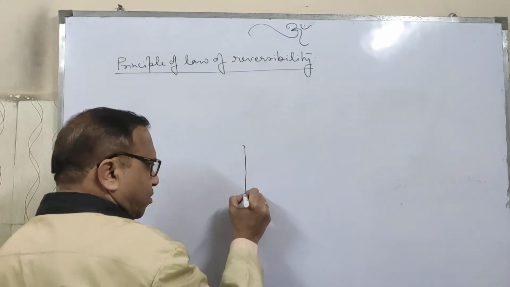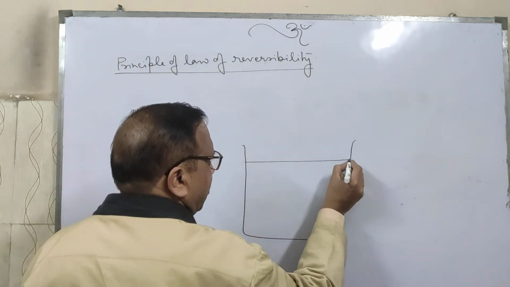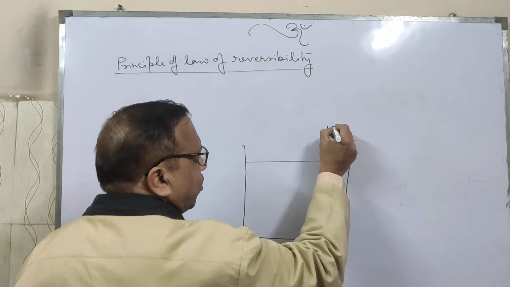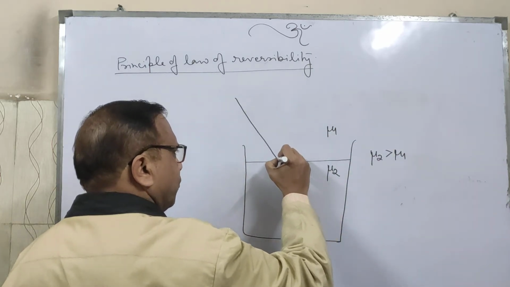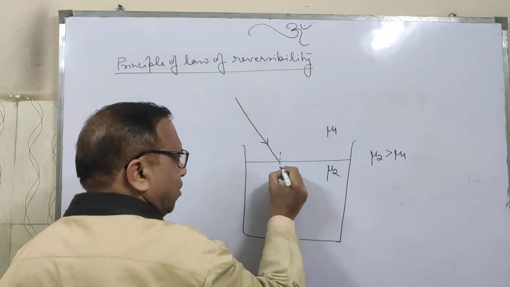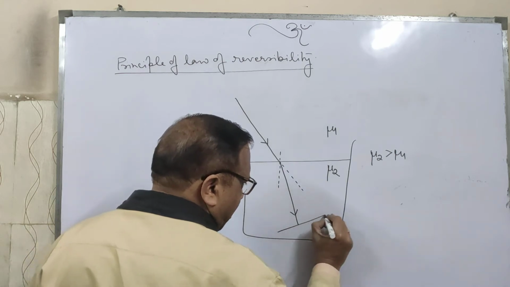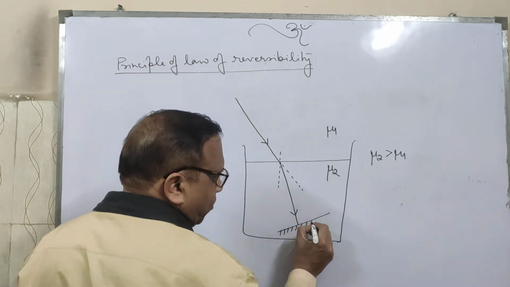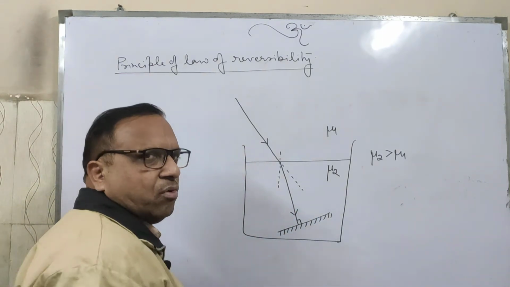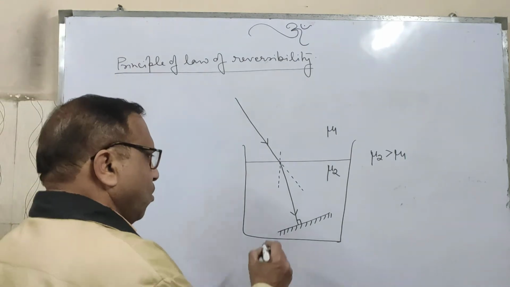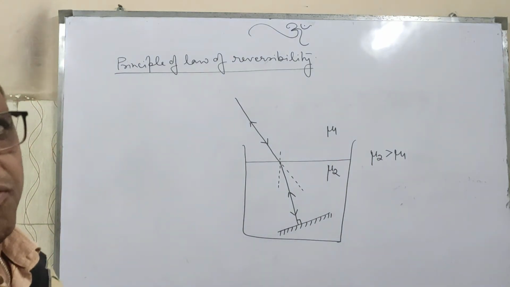Suppose there is a different refractive index, mu2 greater than mu1, and the ray enters mu2. What happens? It bends towards the normal. Suppose we keep a mirror normal to the ray. For the mirror, the angle of incidence is 0, the angle of refraction will also be 0, and the ray will retrace its path. The ray will go back along the same path.